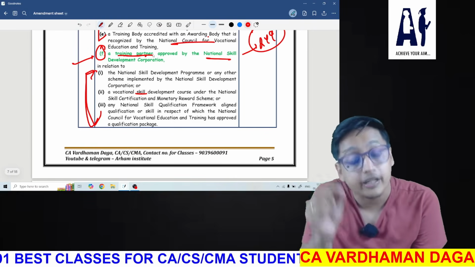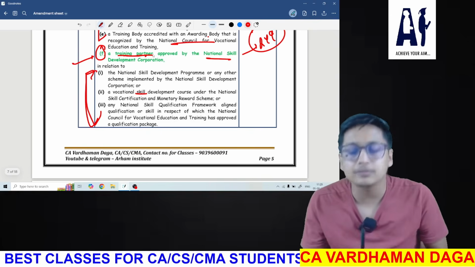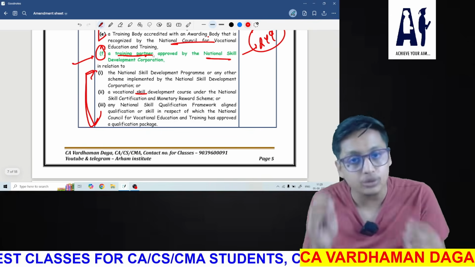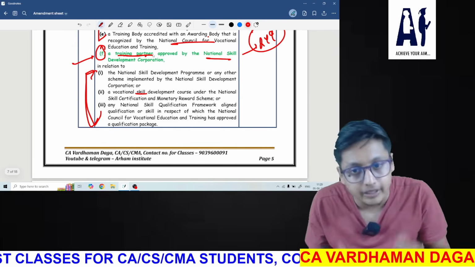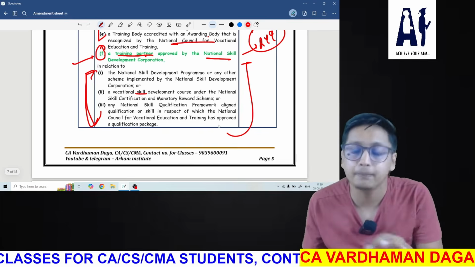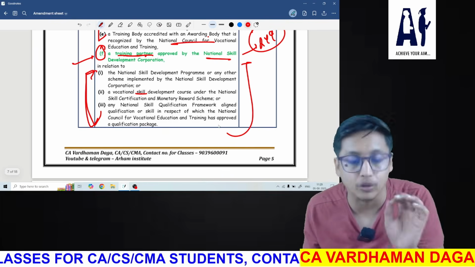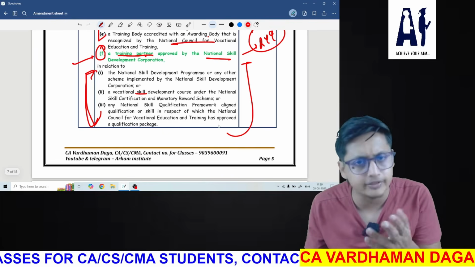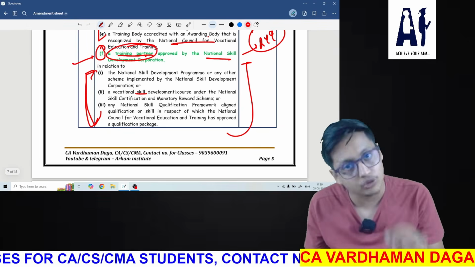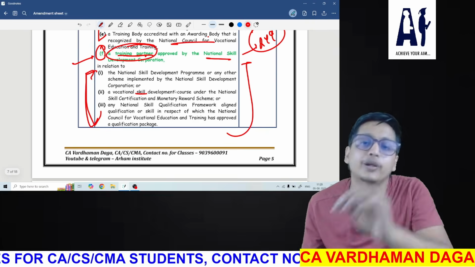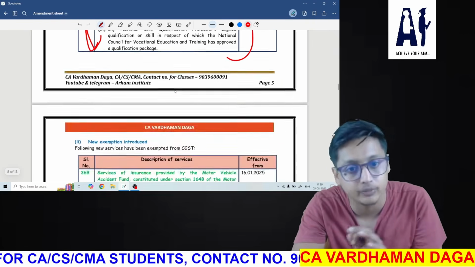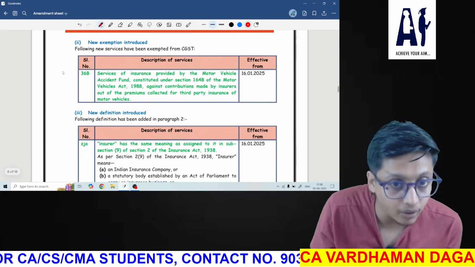They have added training partners also because in many places training partner branches are opening, so that from those branches they can also provide skill development courses and trainings that will help many people in getting jobs, government jobs, private jobs, and many types of jobs. So these training partners are now also covered. Now the services provided by training partners will also be exempt. I hope this is clear. Okay, now next.